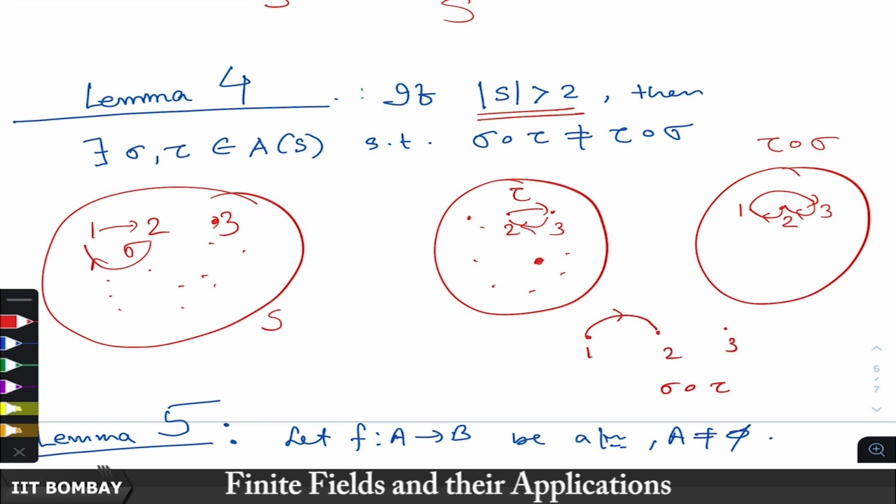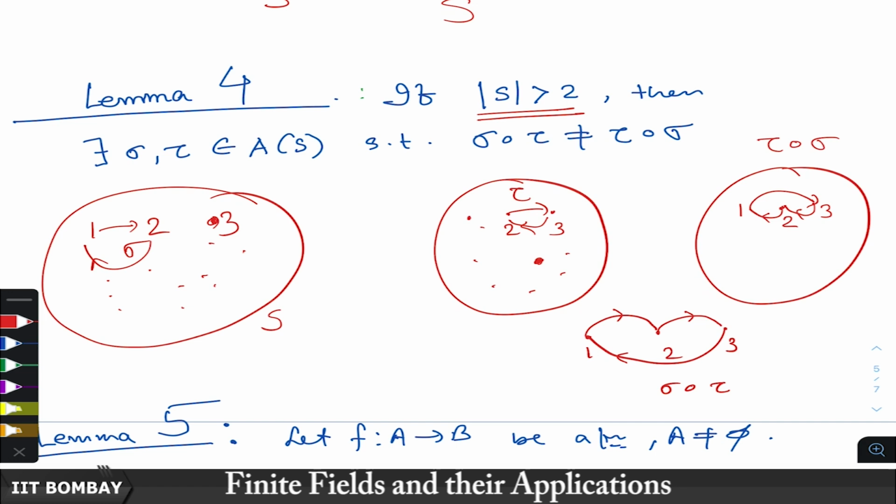Then if you see where does 2 go to, 2 goes to 3 by tau and then 3 is not changed by sigma. So, it goes to 3. Now, what happens to 3? Tau takes it to 2 and then sigma takes it to 1. So, 3 goes to 1.